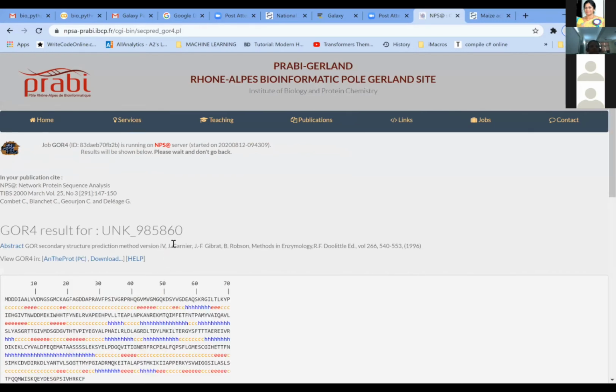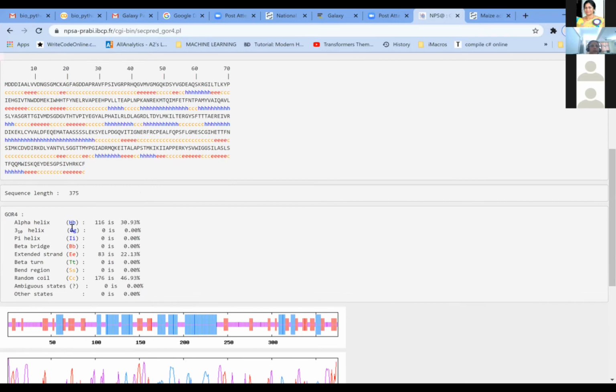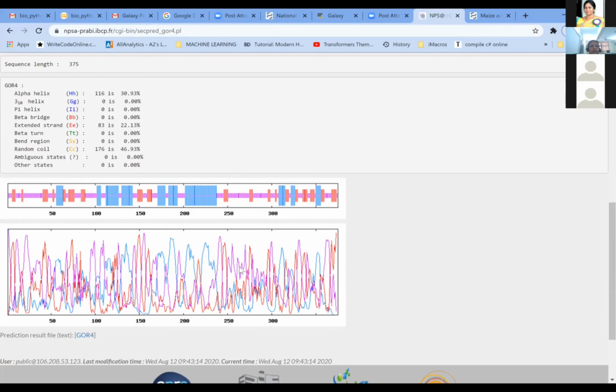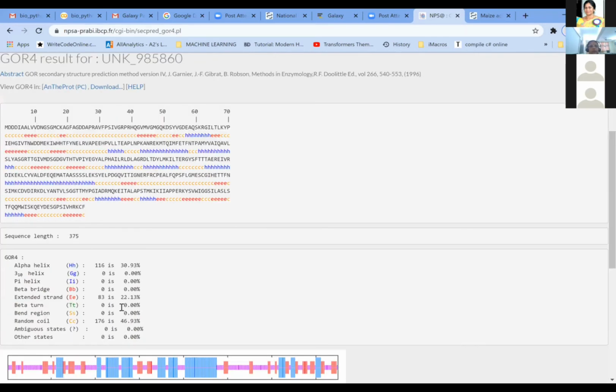Okay, so the secondary structure of the protein has all these features. It has an alpha helix. It will tell you the percentage of alpha helix, 310 helix, pi helix, and so on. These are the windows which it is going to give us. So you can understand whether it is predominantly an alpha helical protein, or if beta sheets are there, it will indicate in the beta trans beta region.